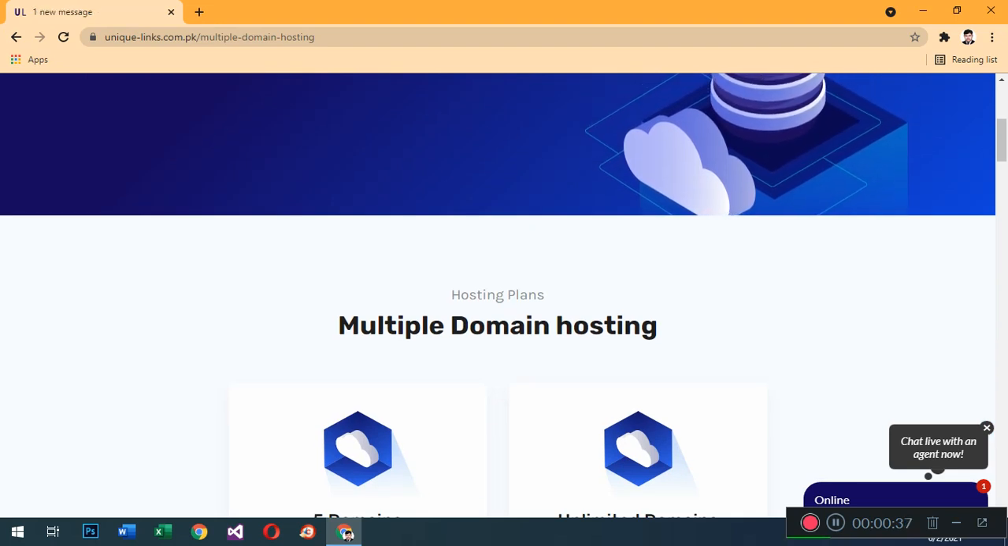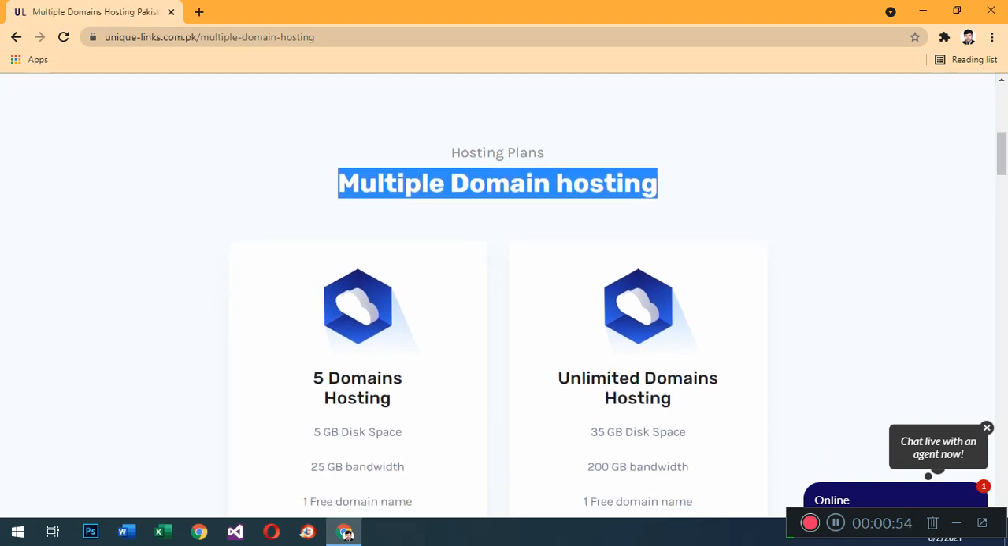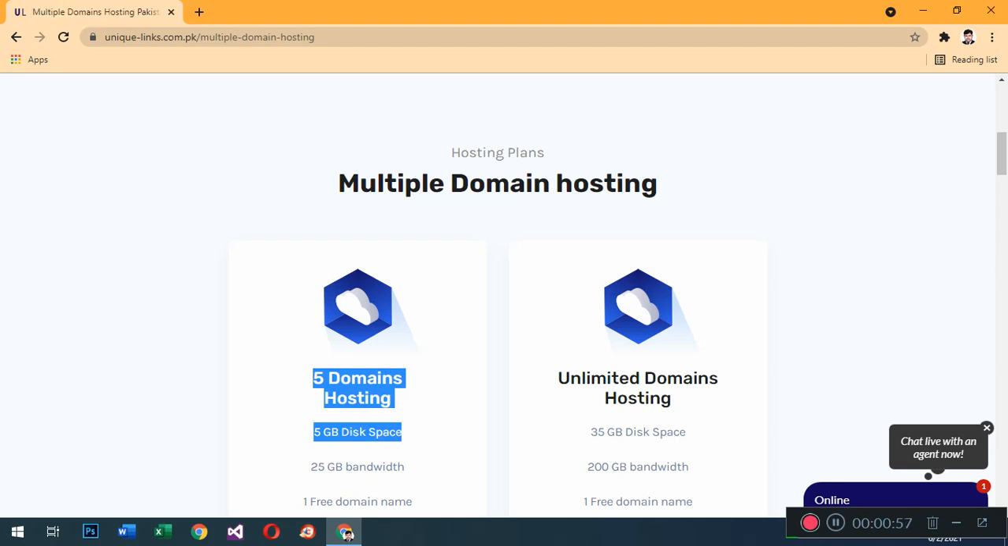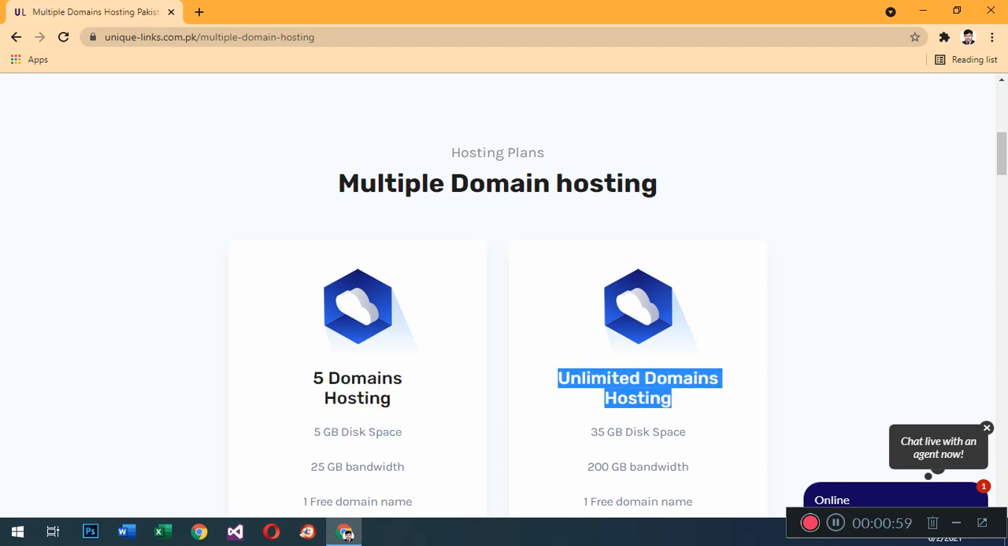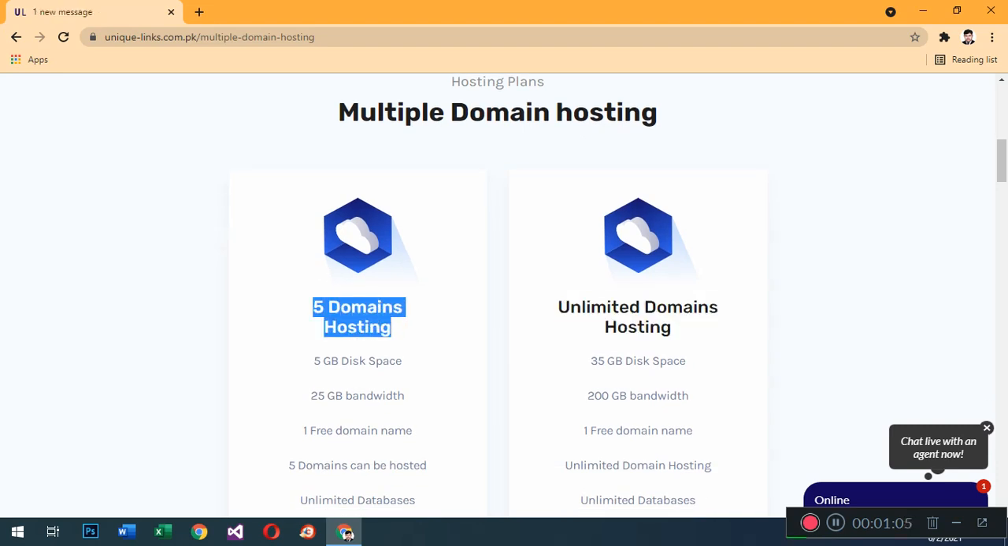Today we are going to discuss the uniquelinks.com.pk website. This is the basic plan of this hosting. This is the multi-domain hosting plan. They have two plans: a 5 GB hosting plan and an unlimited domains hosting plan. First of all, we are going to discuss the 5 GB hosting plan.